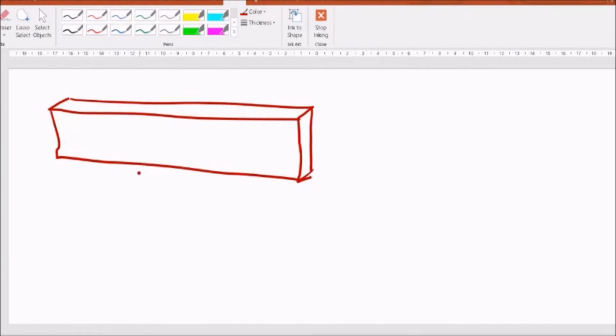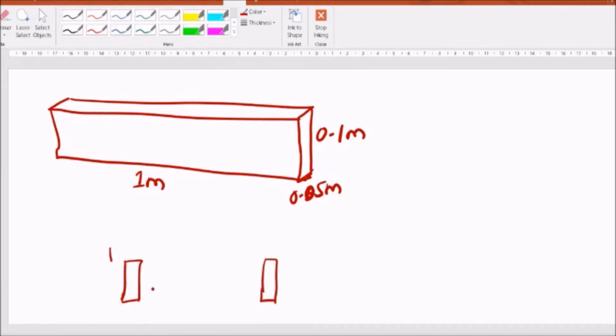Let us say there is a beam like this. Let us say it is of length 1 meter, width 0.05 meter and height 0.1 meter. Now this is a wooden block I have. Now suppose I want to use this for some application. Let us say I want to use it for a bench. A bench has a leg here and one more leg here, and this plate can be kept on these two legs in different ways.